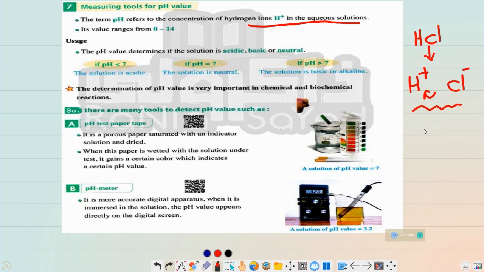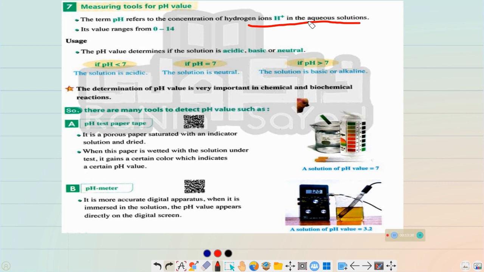That's why we need something to determine the concentration of the solution and tell us if this medium is acidic, basic, or alkaline, as you can call it, or neutral. The pH meter. The pH at first refers to the concentration of the hydrogen atoms, we can call them proton ions, in the aqueous solution.